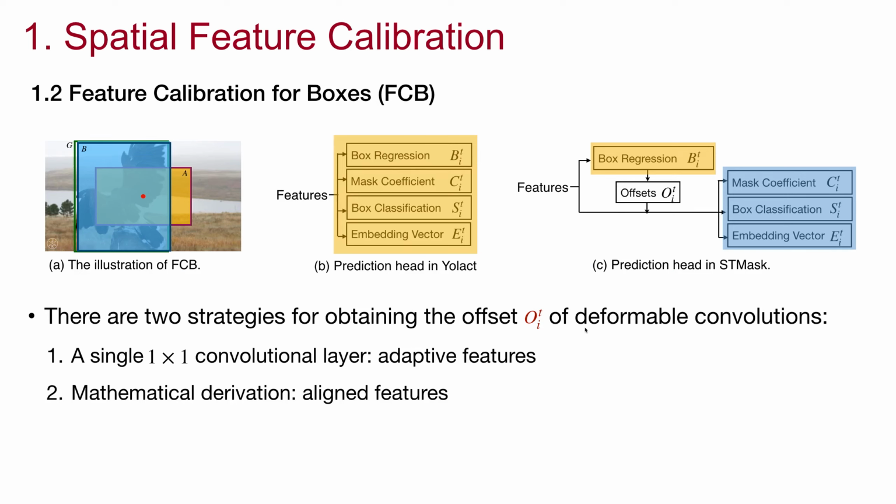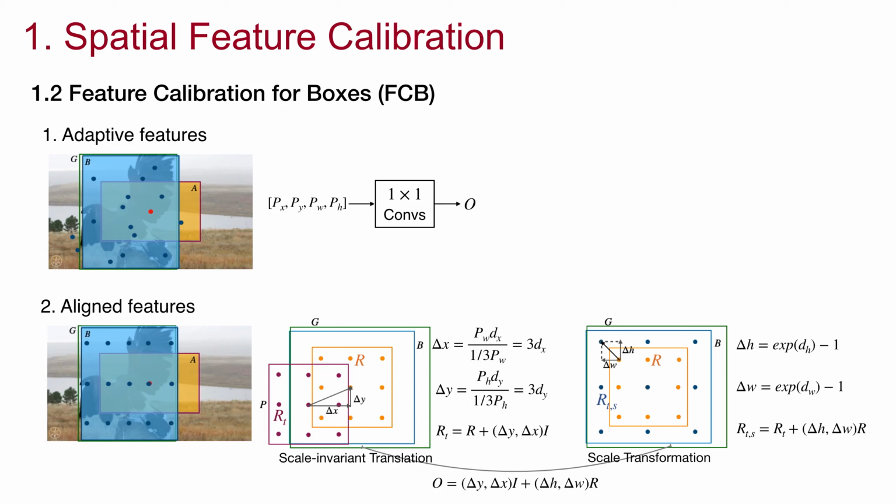On the other hand, to improve feature representation for the segmentation and tracking branches, we first predict a regressed bounding box around the ground truth bounding box by the regression branch, and then extract features from them to segment and track instances. We provide two strategies for obtaining the offsets of the deformable convolutions: a single one-convolution layer called adaptive features, and mathematical derivation called aligned features.